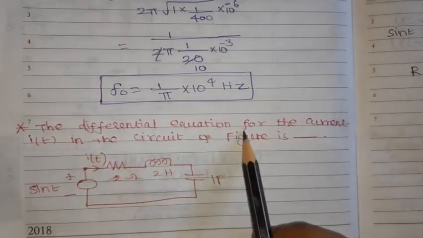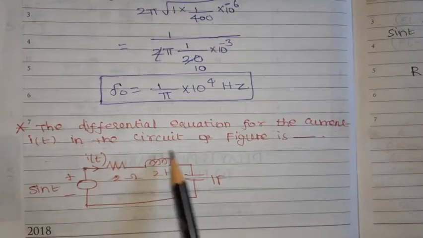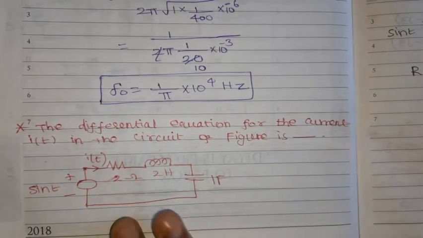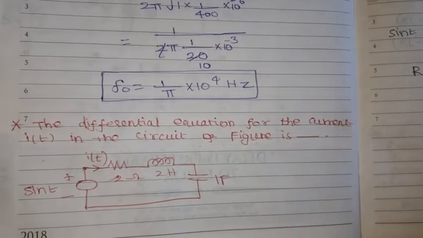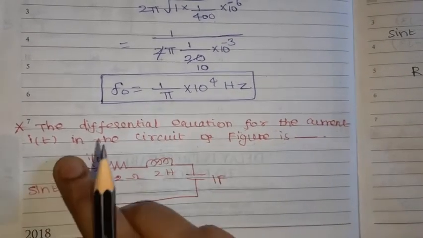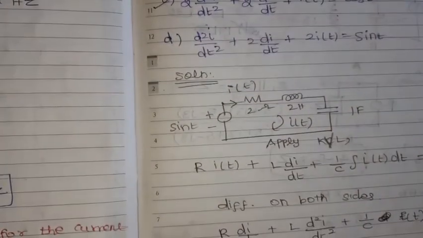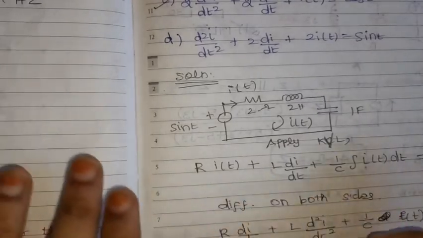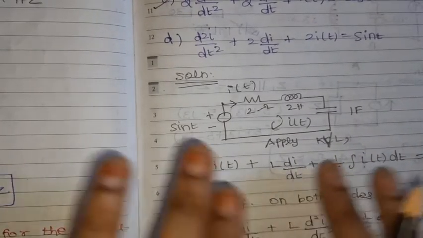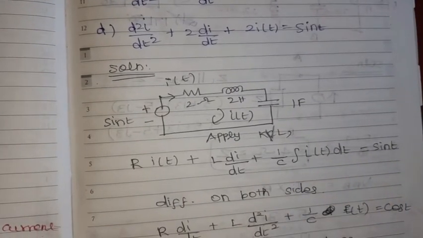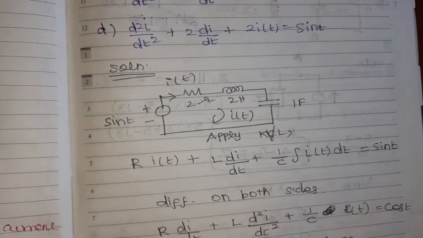The differential equation for the current I of t in the circuit of figure is. So if one circuit is given, we need to find out the differential equation for the current I of t in the circuit. So 4 different options are given. So I am just reading the circuit given in the question. Now what current will flow, here I of t will go inside the circuit. We are going to apply KVL, Kirchhoff voltage law, to find out the current equation.